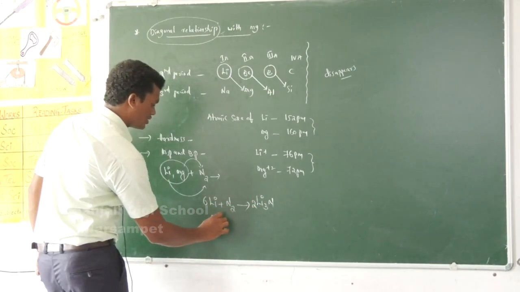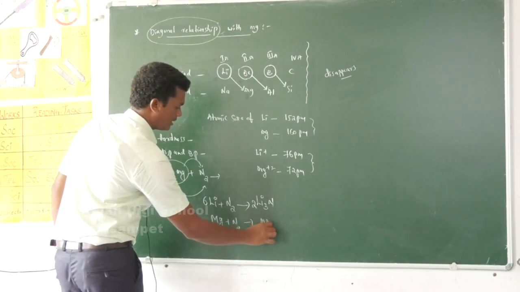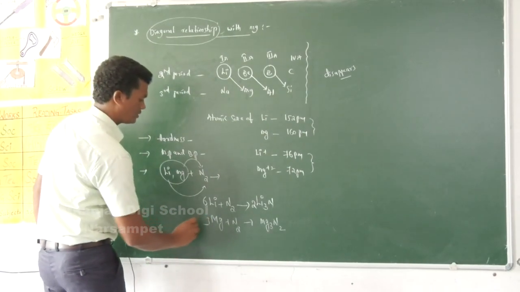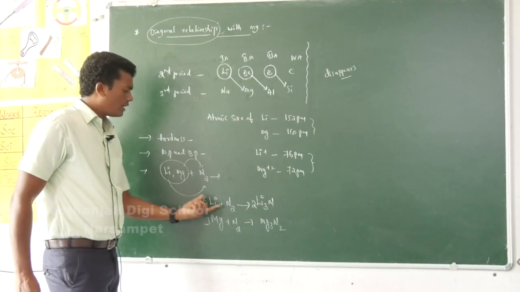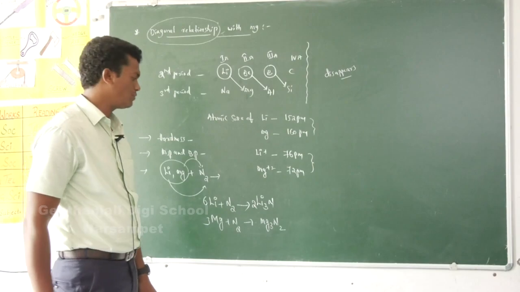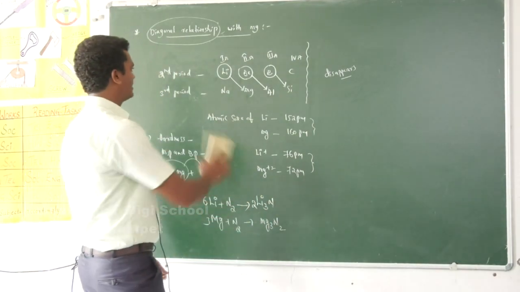When magnesium directly combines with nitrogen, it forms the nitride with the formula Mg3N2. Here 3 Mg we required. Like this, lithium and magnesium both directly combine with nitrogen and form their stable compounds called nitrides.